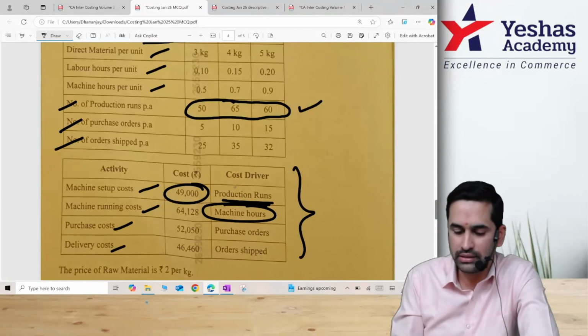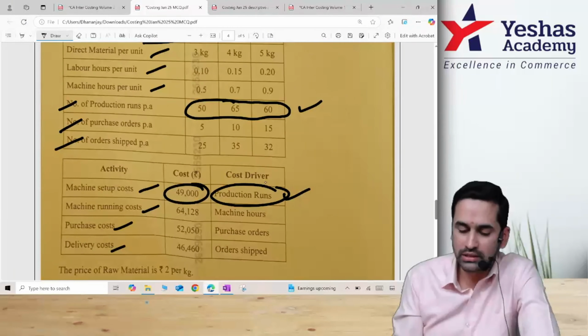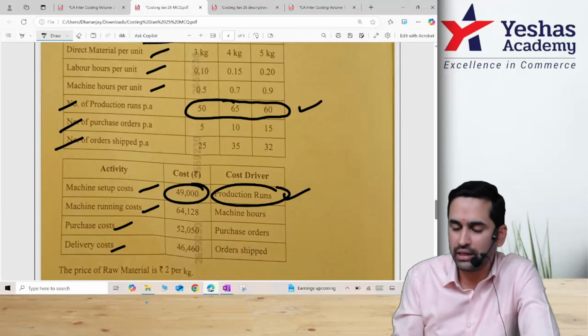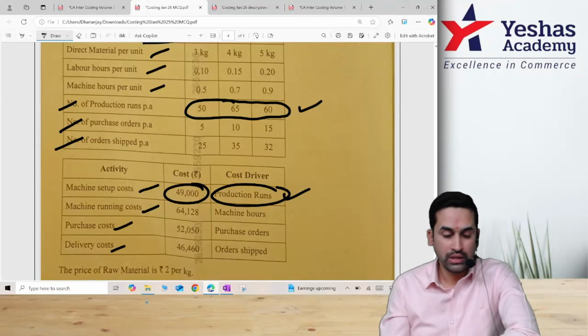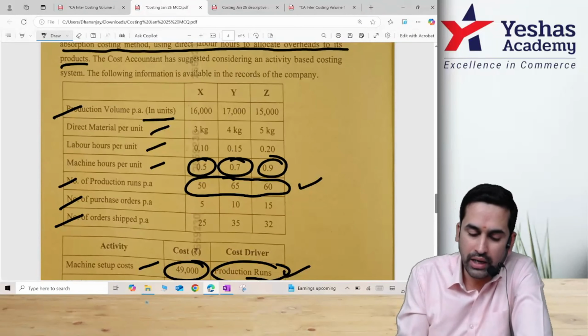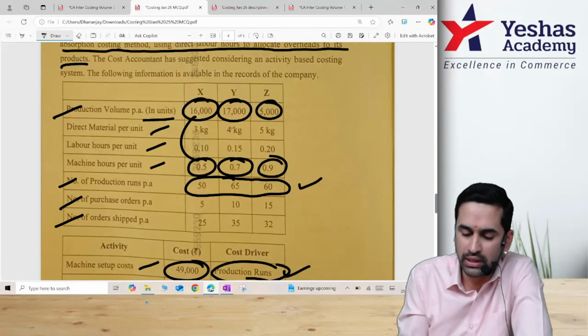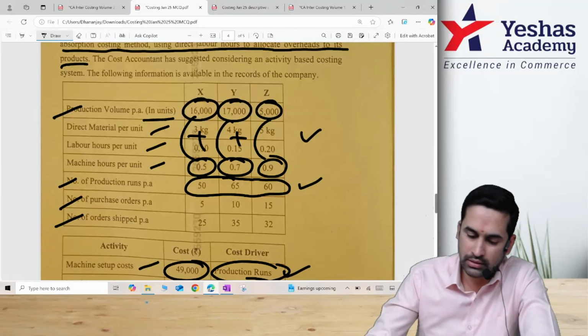Let students think. Anyway, I know you won't like this. When they print it, sir, what is your problem? Okay. But if they print production runs, you only have to add all the 3 and divide. You'll get to know the cost driver rate. Correct? Same way, machine hours. How to do machine hours? Sir, machine hours per unit are given, and you already have the number of units. If you multiply individually and add, you get total machine hours.